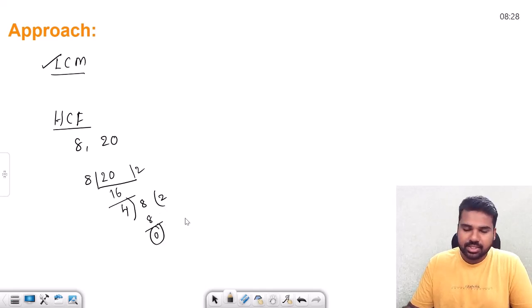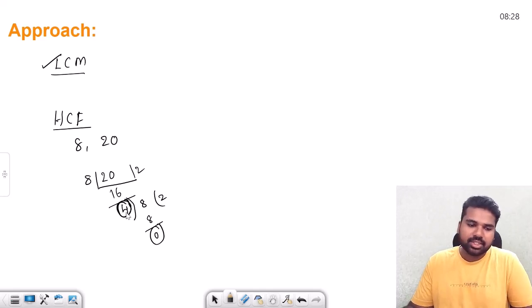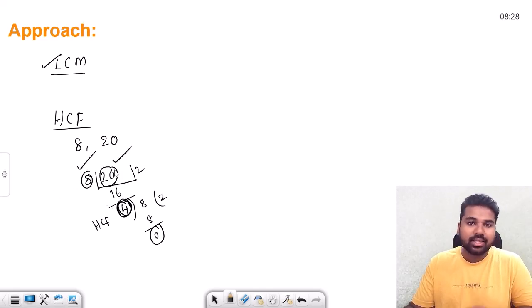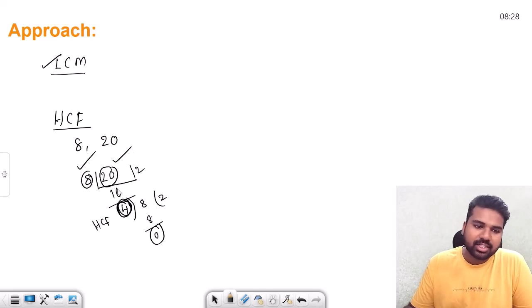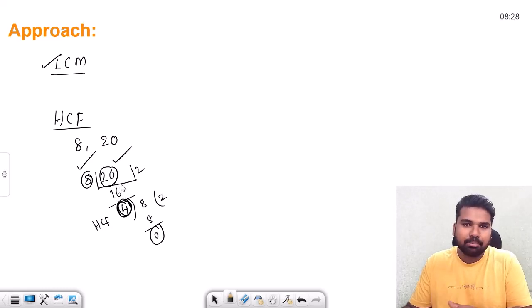Now the remainder is 0. You continue this till you get the remainder 0. When you get remainder 0, whatever is leading to remainder 0 will be the HCF of both of them, the highest common factor. Look at it: 4 is dividing 8 as well as 20, and this is the highest common factor of both of them. This is how we find the HCF. LCM, we will see in the examples itself.